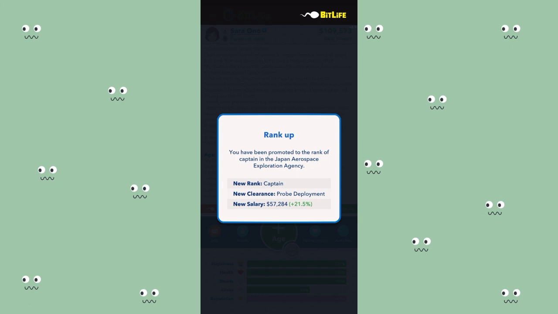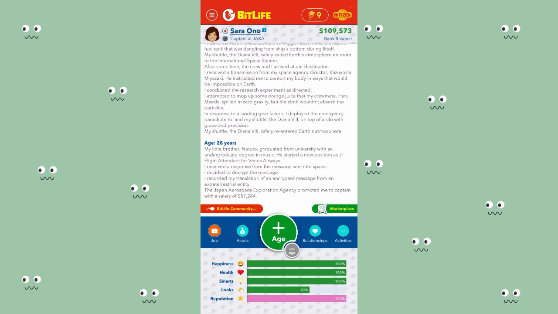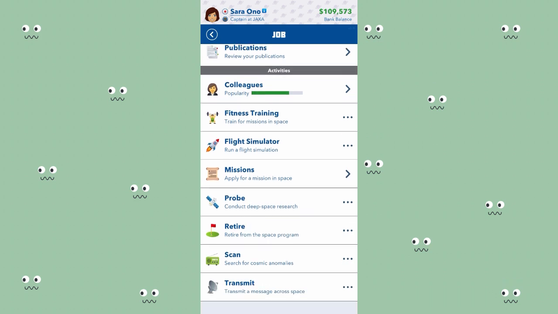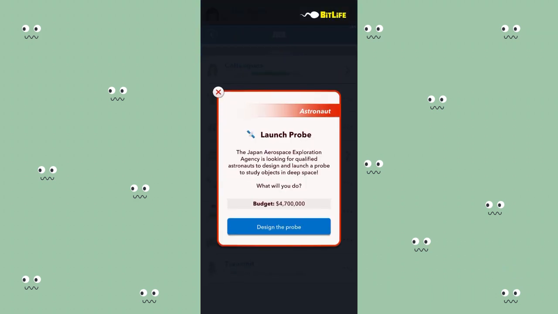And I've been promoted to the rank of captain, and I can now do probe. Probe deployment is captain. I thought it was major. Design a probe. So a probe is an instrument that you can send to space and it can discover planets, galaxies, nebulas, black holes and all that.